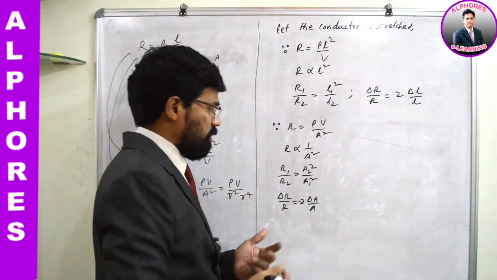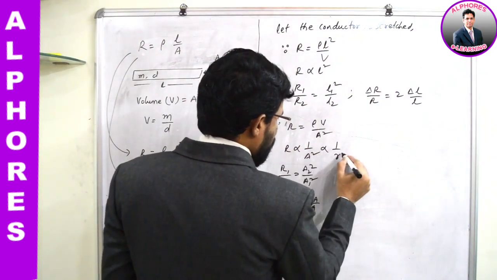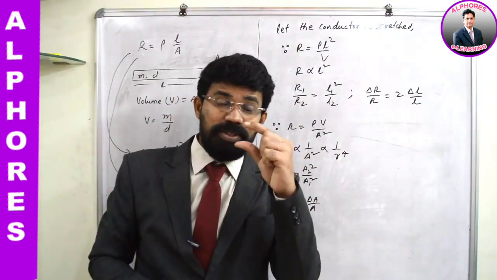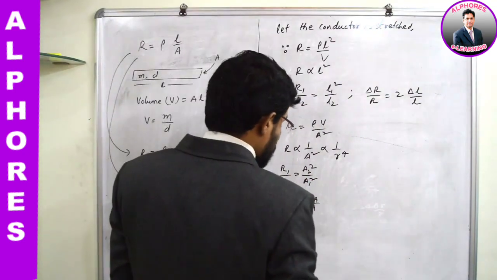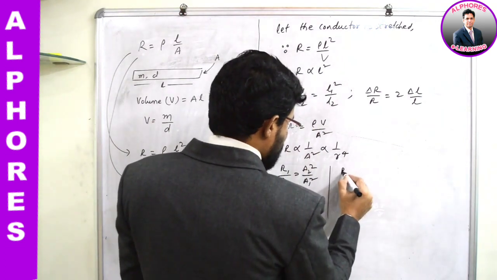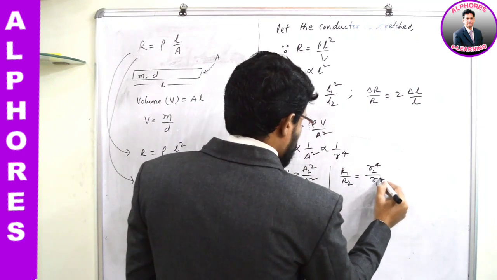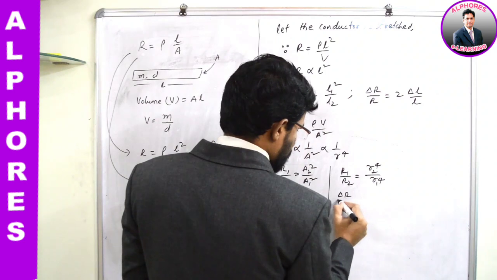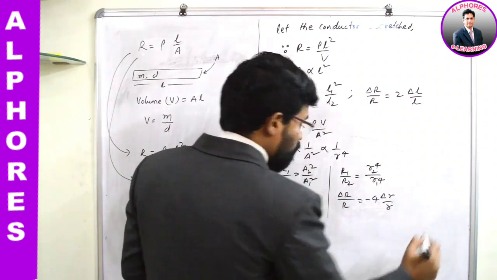Pi anyway is a constant, so you can also write R inversely proportional to r power 4, where capital R is resistance and small r is what? Radius of the cross section of the wire. So it is inversely proportional to the 4th power of the radius of the cross section of the wire. And connected with this, you can write R1 by R2 is equal to r2 power 4 by r1 power 4. And for small changes, fractional change as delta R by R is equal to minus 4 into delta r by r.